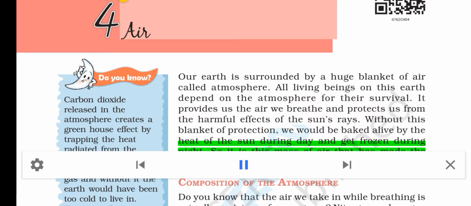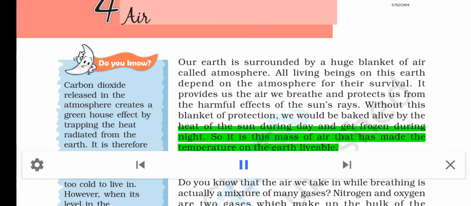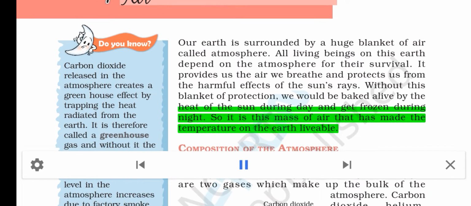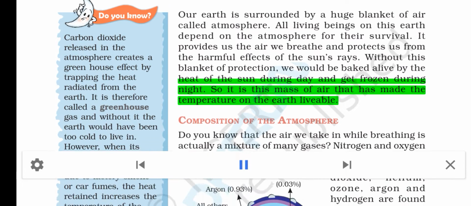All living beings on this Earth depend on the atmosphere for their survival. It provides us the air we breathe and protects us from the harmful effects of the sun's rays. Without this blanket of protection, we would be baked alive by the heat of the sun during the day and get frozen during the night. So it is this mass of air that has made the temperature on the Earth livable.